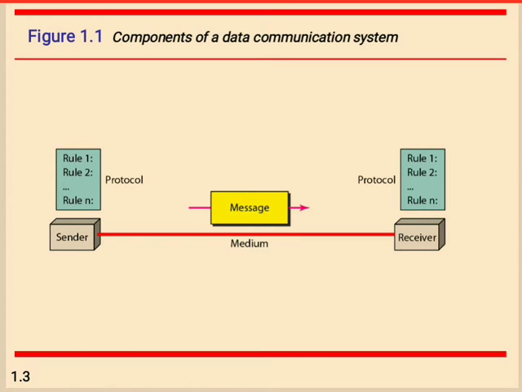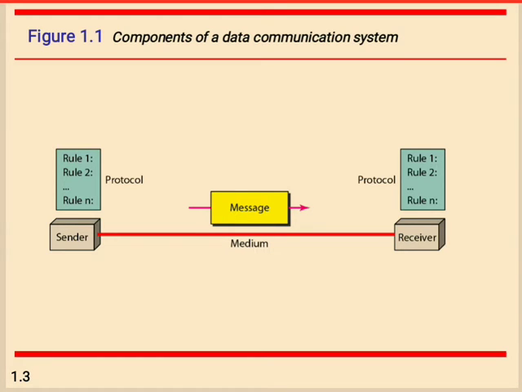The fourth component is the transmission medium. The transmission medium is the physical path by which a message travels from sender to receiver. The work of the transmission medium is that it holds the physical path from one device to another device when we send information from sender to receiver. At that time it holds the physical path.